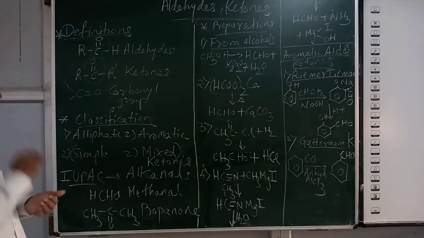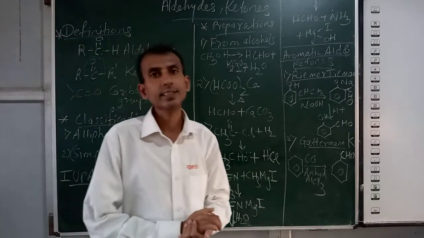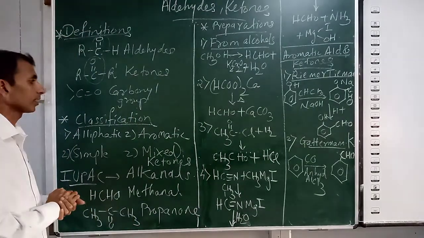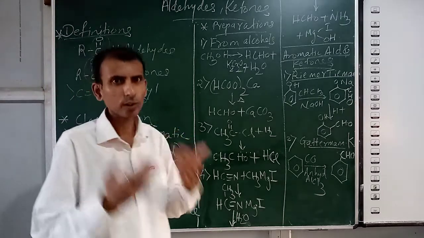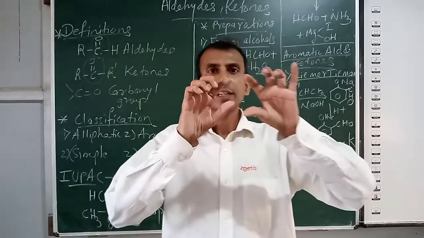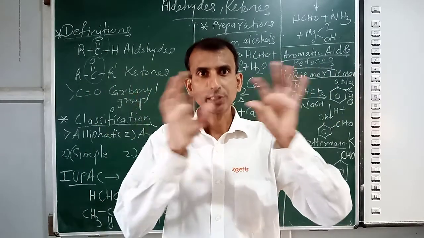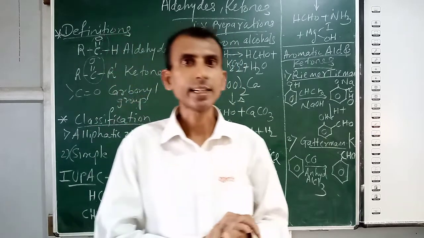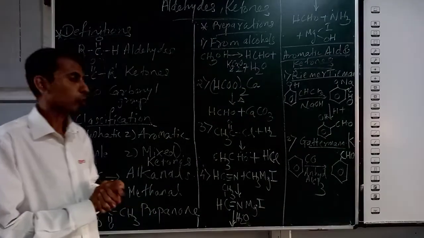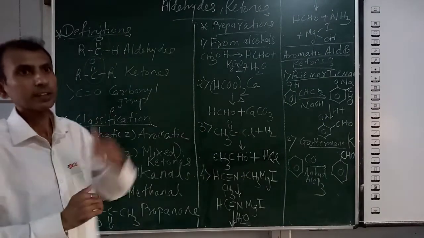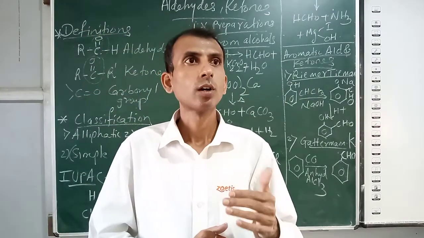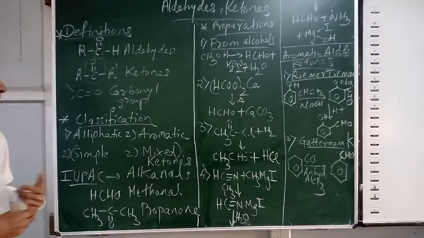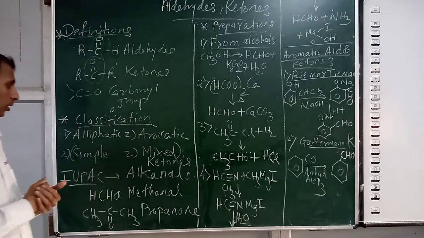In classification, aldehydes are classified as aliphatic aldehydes and aromatic aldehydes. Aliphatic means open chain, straight or with branching in the chain, but they are called aliphatic aldehydes, containing the CHO group. Aromatic aldehyde means the CHO group is attached to a benzene ring. Examples are very simple. You can refer to the notes where I have already written them.